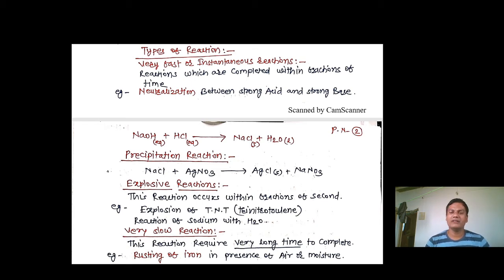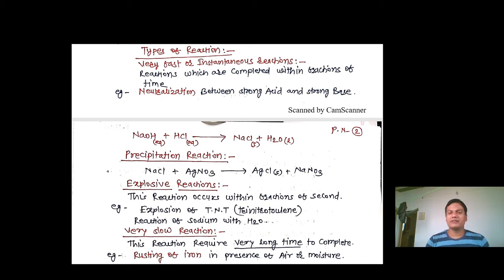For example, neutralization between strong acid and strong base. If you take in a beaker HCl as a strong acid or H2SO4 as a strong acid and react with the strong base, there is a sudden reaction between this acid and base, and neutralization occurs and formation of salt and water takes place. So this is a very fast reaction. You can see the reaction there, NaOH plus HCl, it gives salt plus H2O, that is the water. Again, the second type of reaction, that is precipitation reaction, which we have studied in kinetics. So NaCl plus AgNO3, there is a formation of AgCl, that is the precipitate.